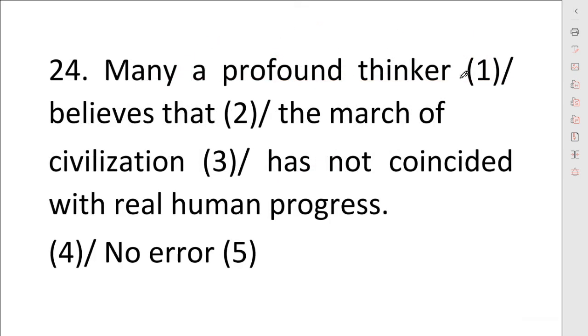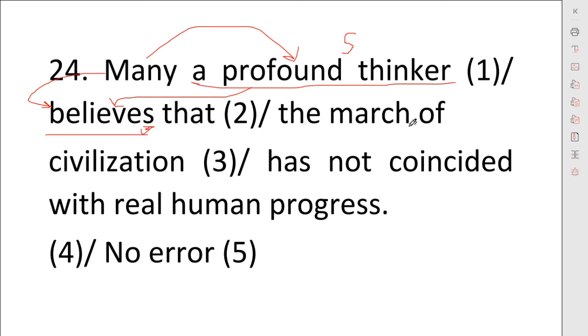Many a profound thinker believes that the march of civilization has not coincided with the real human progress. Here many has connection with a profound thinker. Many has no connection with this verb we have used here, helping verb or verb we have used in the statement. So for a profound thinker we will use a single form of verb because a profound thinker is also a singular noun. So we have used s or es in the end, and we use s or es for a single noun, so this statement is true. We will see further also, check it till the end.